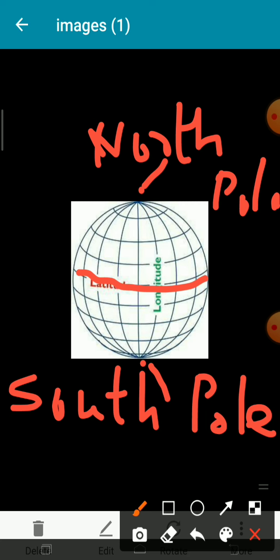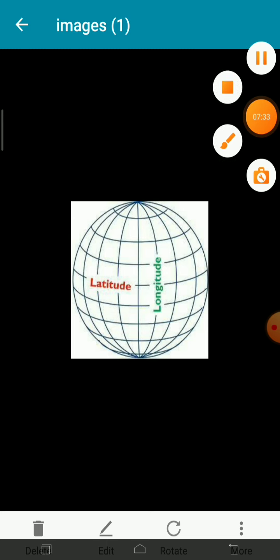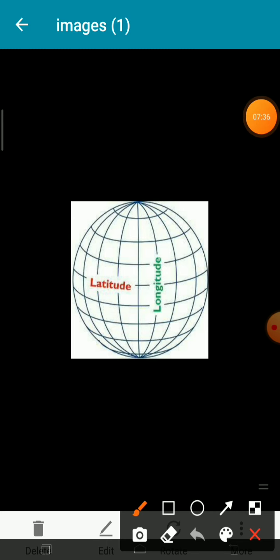Now see here, vertical lines are also there. The vertical line which is drawn from the center of the earth is called the prime meridian. All these lines are called longitudes.